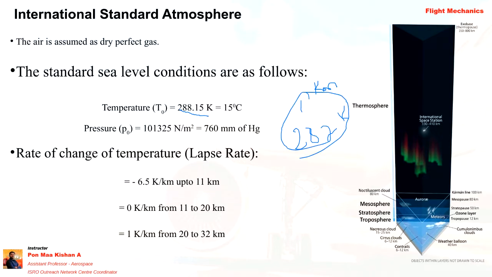This 6.5 Kelvin per kilometer applies up to 11 kilometer only, so it is suitable in the troposphere layer only.